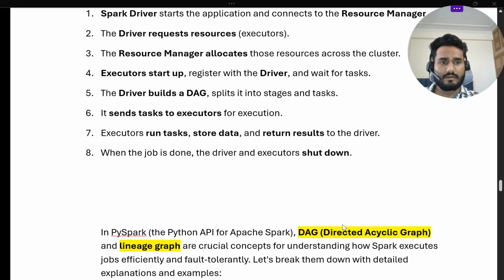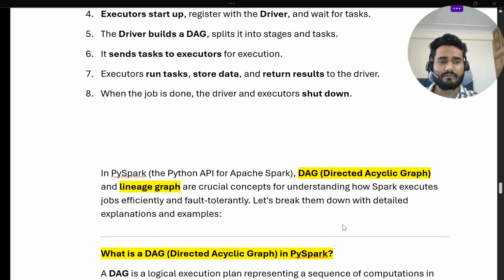Now we will discuss two more topics: what is a DAG and what is a lineage graph. In PySpark, the DAG, directed acyclic graph, and the lineage graph are crucial concepts for understanding how Spark executes jobs efficiently and fault tolerantly. Why they are important for fault tolerance, and how our job is getting tracked.